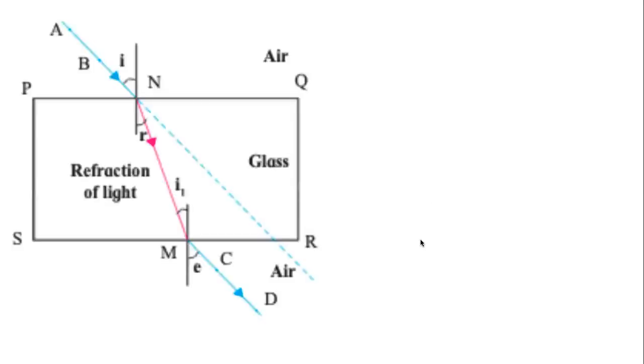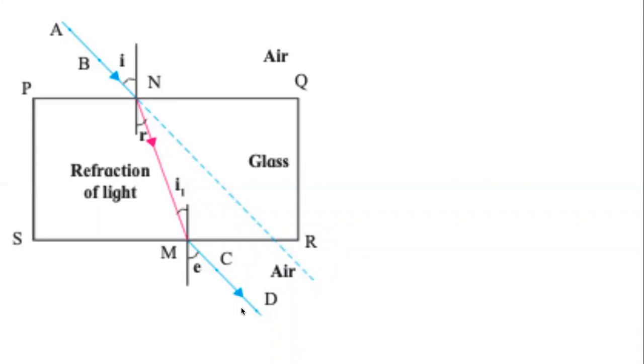And to answer these questions, you can refer to your textbooks, you can refer to your notes. You would remember this diagram. In this diagram, we see a ray of light coming from air entering a slab of glass. So it bends towards the normal, then it again moves straight, then it comes out of the glass slab and enters the air, so it bends away from the normal.